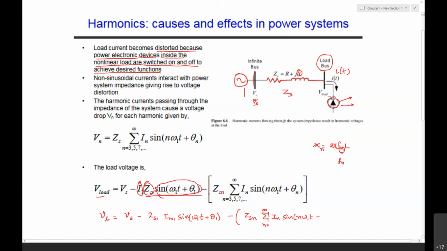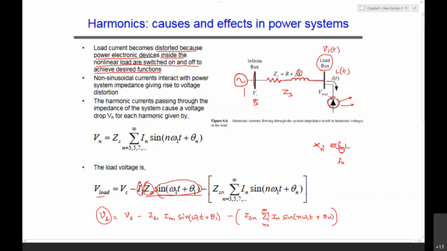N1T plus theta n. Because of half wave symmetry, we'll be having only the odd order harmonic components. This is the instantaneous voltage at the load bus, VL of t.